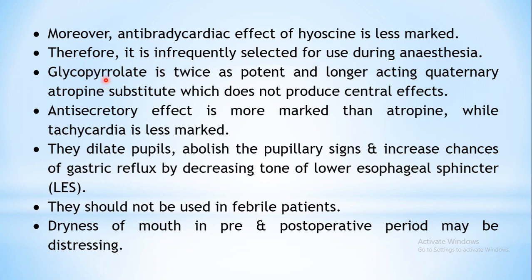Okay, apart from hyoscine, glycopyrrolate may be preferred because it is twice as potent, and it is also longer acting as compared to atropine. It is a very good atropine substitute which can be preferably used, and it does not produce any central side effects. Even the anti-secretory effects are more marked as compared to atropine, and the tendency to precipitate tachycardia is also less marked. So that's why glycopyrrolate is preferred.